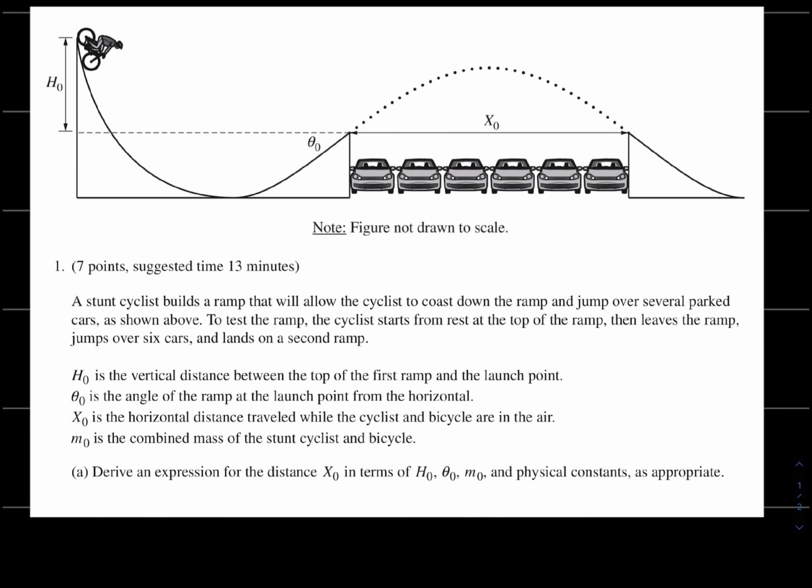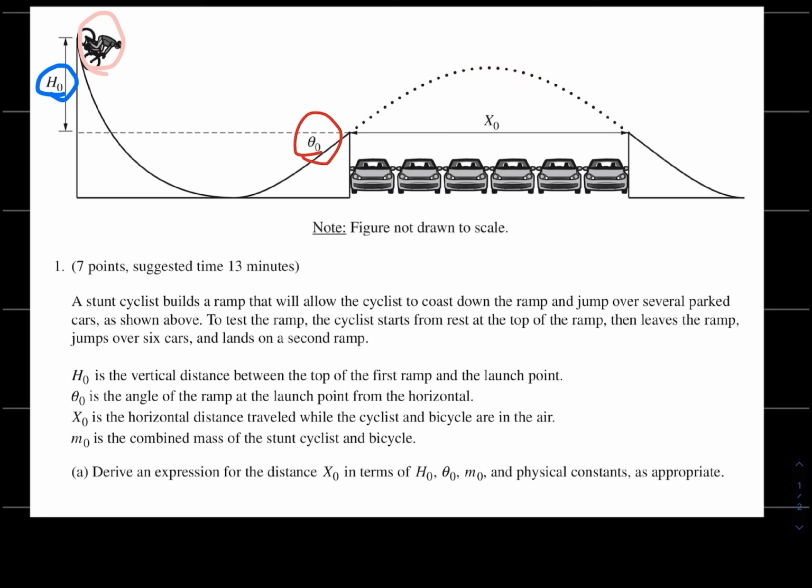So here is the problem. A stunt cyclist builds a ramp that will allow him to coast down the ramp and jump over several parked cars, as shown above. To test the ramp, the cyclist starts from rest at the top of the ramp and then comes down, leaves the ramp, jumps over 6 cars, and lands on the second ramp. H sub naught is the vertical height of the cyclist when he starts.